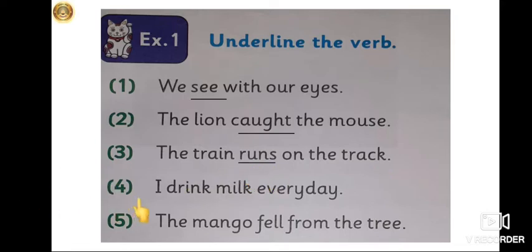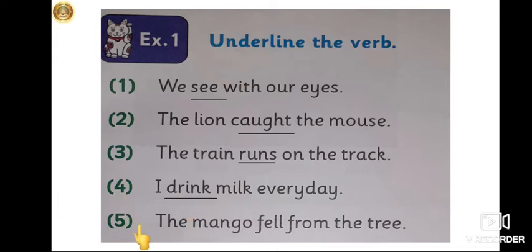Now see the fourth sentence. I drink milk every day. Now what do you do every day? You drink milk. So drinking is an action done by you every day. So drink is a verb or an action word. So you have to underline drink over here.